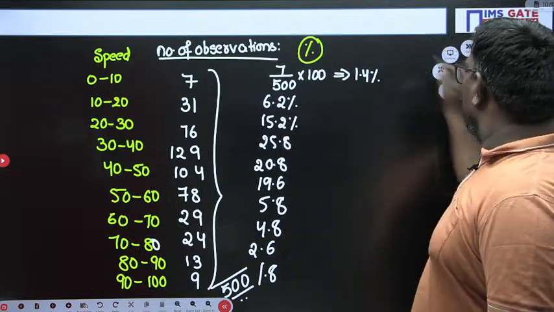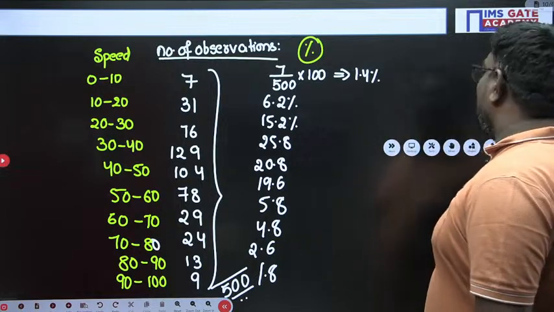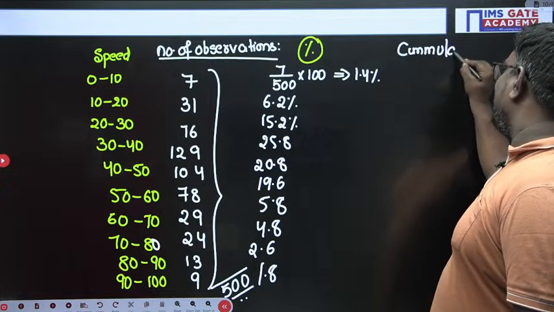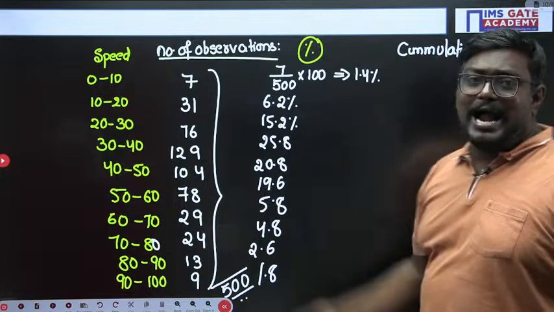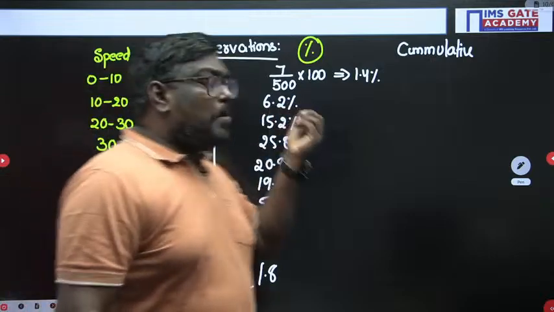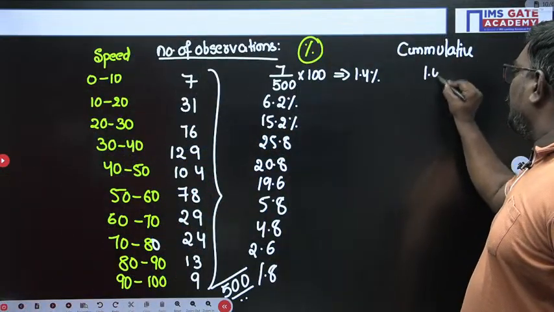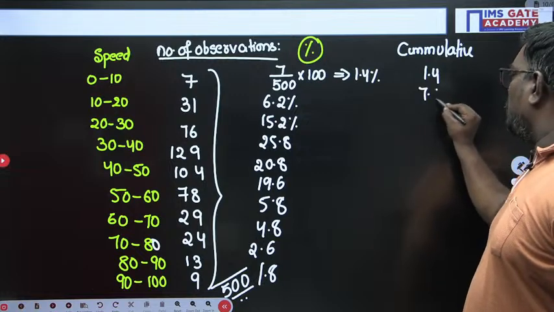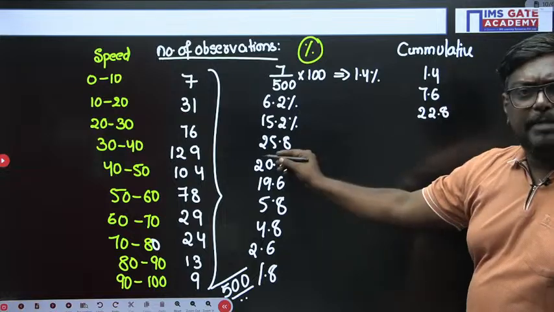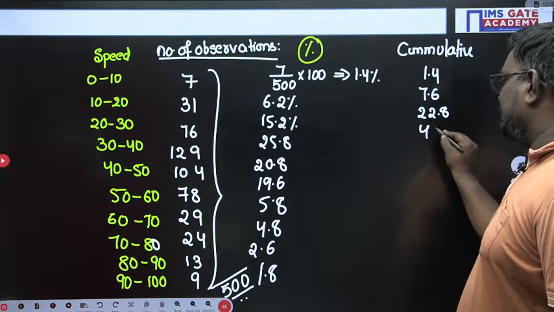Now, what I have to do? I have to calculate the cumulative. The next important task I will be doing is the cumulative part. So, my dear students, when you ask me the cumulative part, just add step by step all the percentage observations. If you consider here, this value is equal to 1.4 and here it will be equal to 7.6 and after that it will be 22.8, and 22.8 plus 24.8, it will be how much, sir? 47 and 48.6 if I am correct.